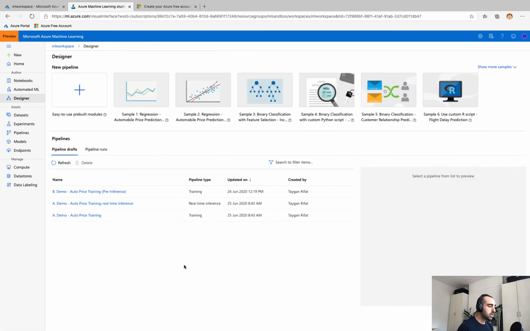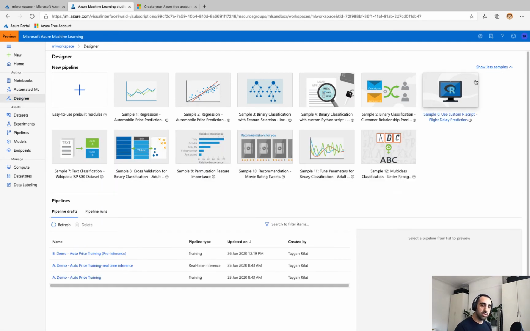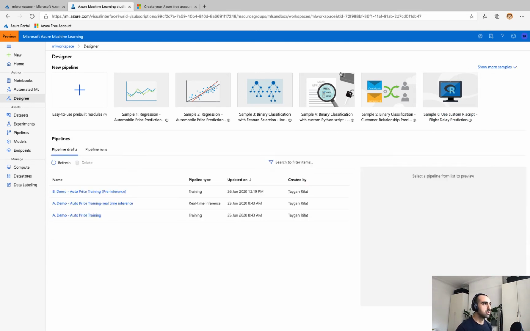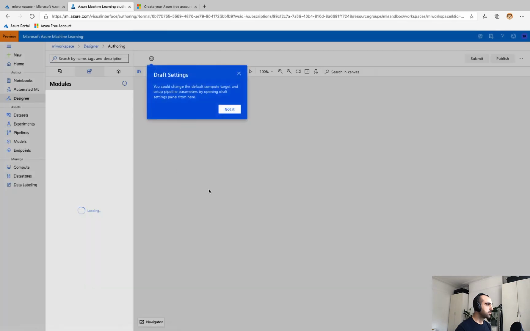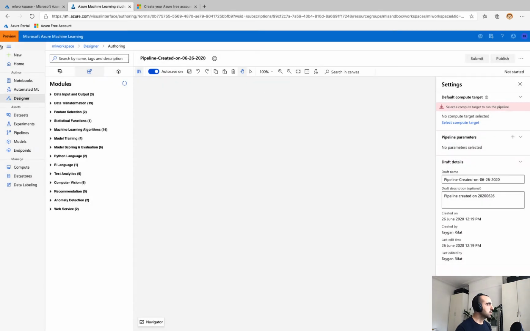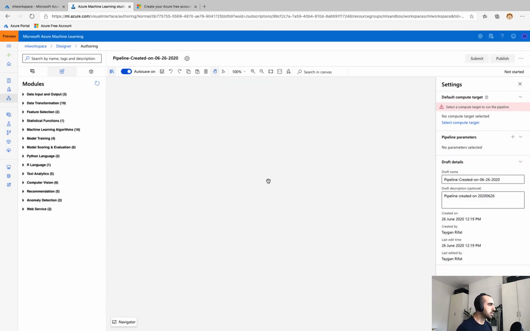Okay, so we're ready to start building out our pipeline. I've navigated to the designer authoring experience. This is where we can do drag and drop machine learning. Now you can see at the top here, if you're new to AML Designer, there are a number of samples across different types, so binary classification, cross-validation, text classification, etc., which you can go in and see these pre-configured examples. But we're going to build one from scratch, so let's click the brand new.